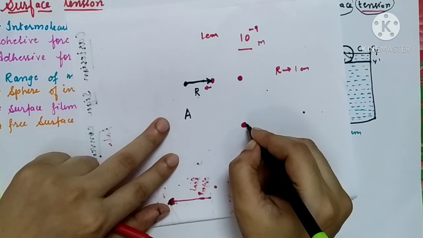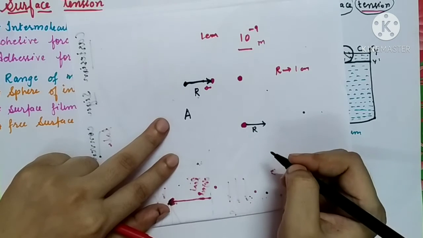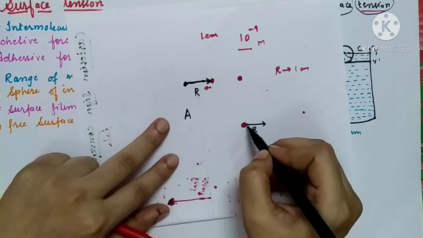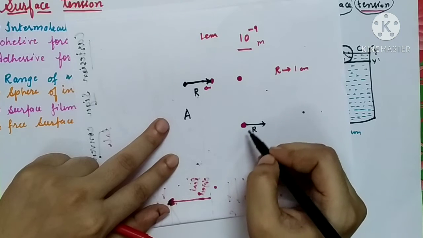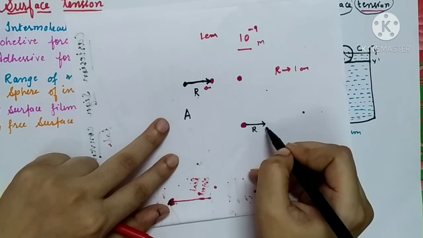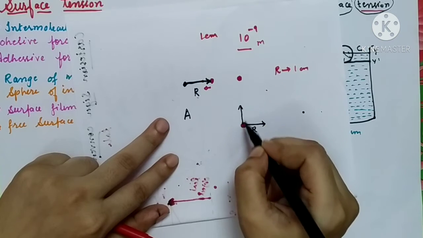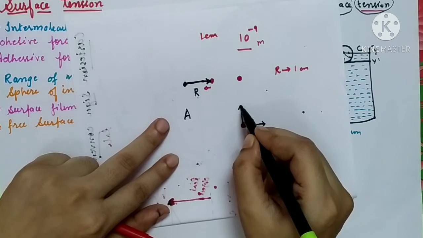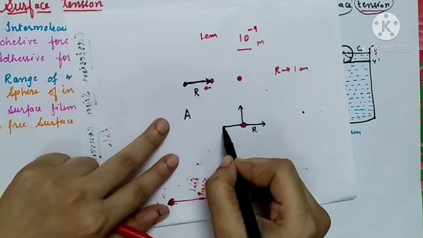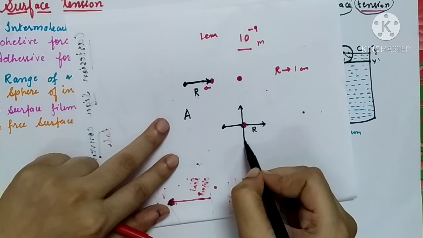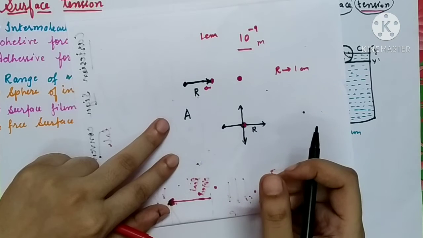So let us draw its range. But we all know that this range will be from all sides of the molecule. 1 centimeter will come over here, it will come here as well. If any molecule is here at a distance of 1 centimeter, then also it will be attracted. Similarly, it will come here also. There are n number of directions. 3-dimensionally it will spread over here.